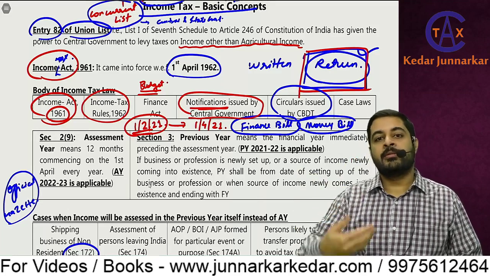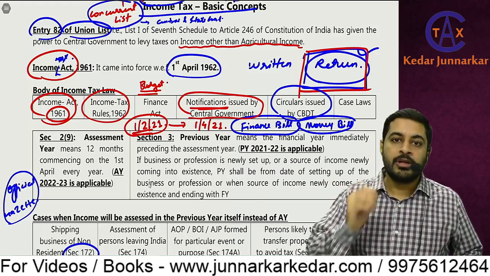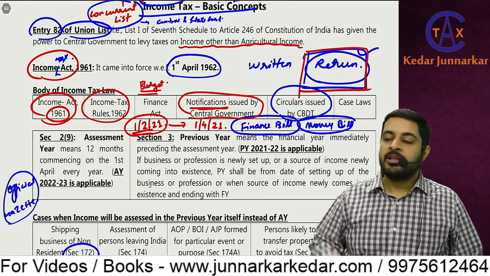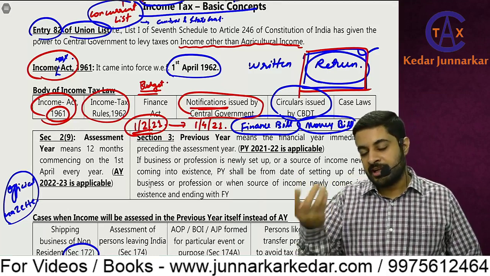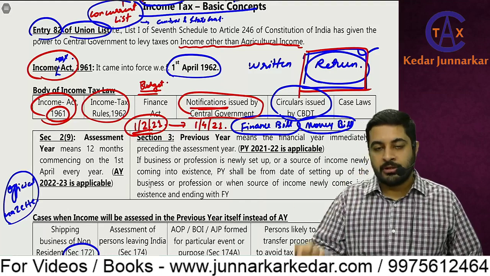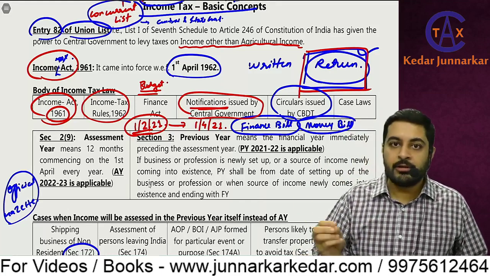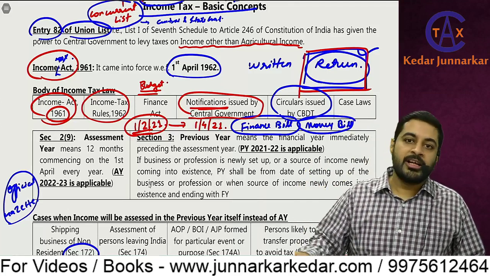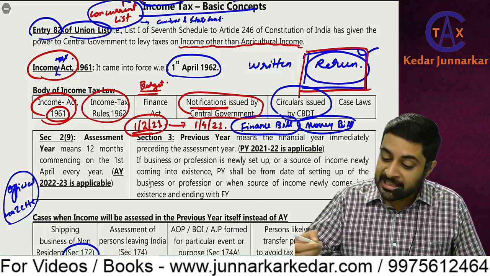So a holiday declared by the school is for the internal working. If the school has declared a holiday, maybe because some management person has died, the holiday is declared and that will apply only to that school. It's for the internal working. Similarly, whatever circulars are issued by CBDT will apply for the income tax department only. We'll be studying that. And last is case laws.